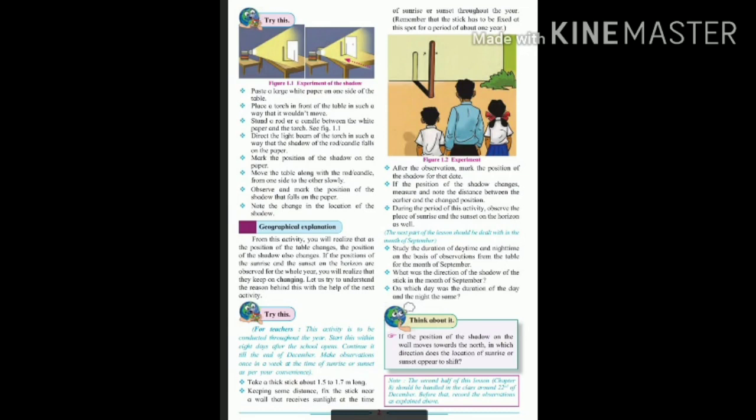Study the duration of daytime and nighttime on the basis of observation from the table for the month of September. If you want to see the changes of daytime and nighttime, you have to do this activity in the month of September. In this month you will get accurate changes in the daytime and nighttime.